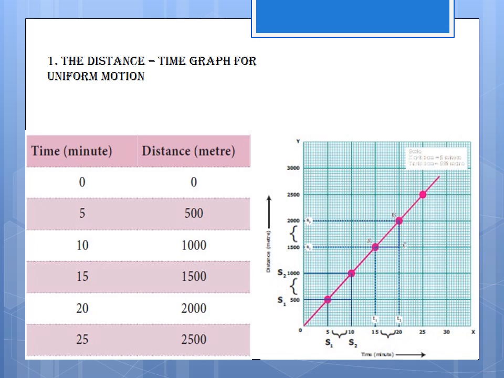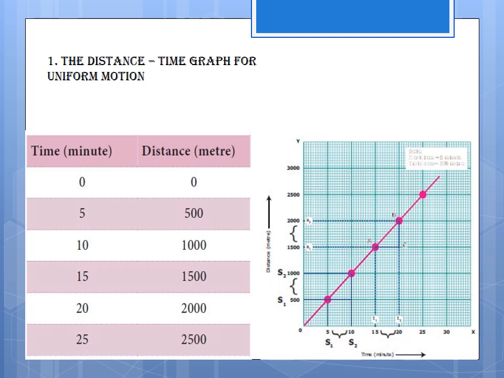Can you find the speed at which he walked from the graph? Yes, you can. The parameter is referred to as the slope of the line. Speed is equal to distance by time. Already we studied that.